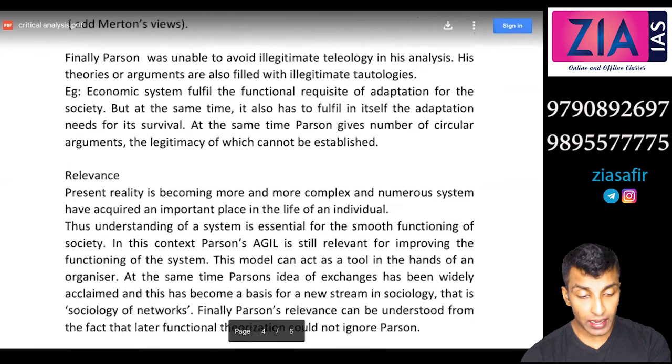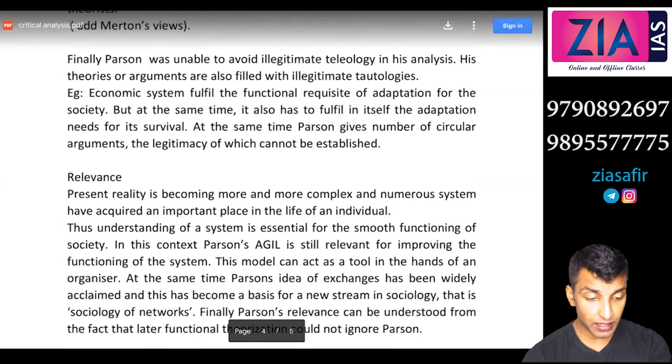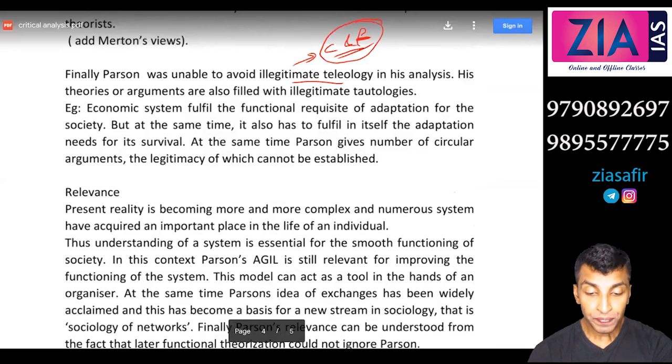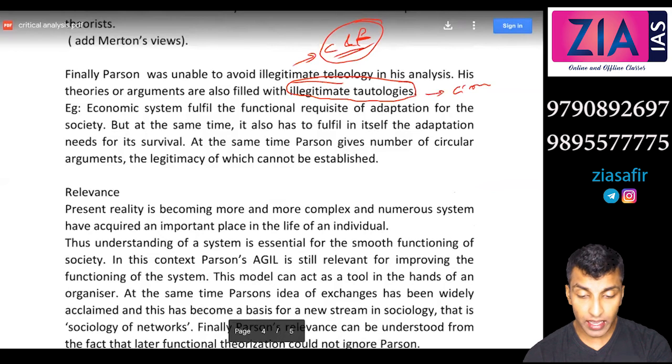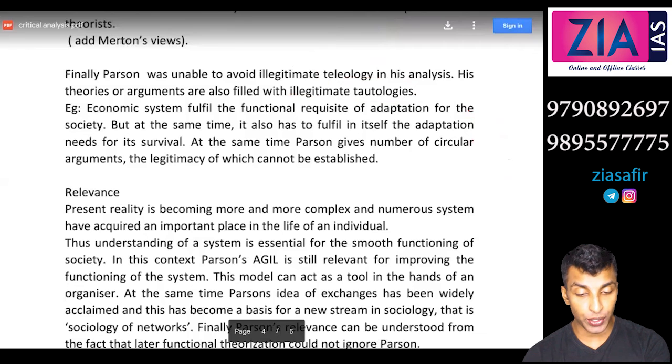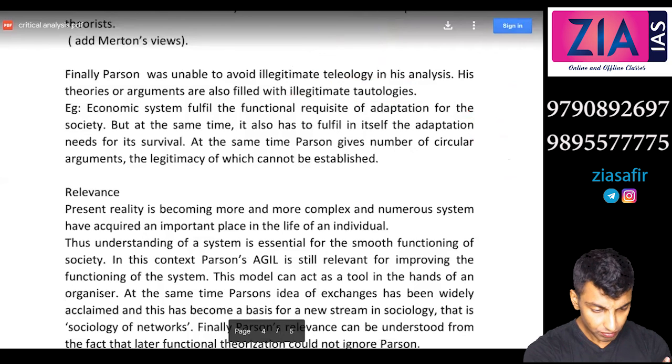Okay. Finally, Parsons was unable to avoid illegitimate teleology. Why? Because he does not separate cause and function. This we have discussed in Durkheim. His theories or arguments are also filled with illegitimate tautologies. Illegitimate tautology means circular arguments. He says the system has 4 requirements: adaptation, goal attainment, integration, latency. If adaptation needs are met, which in turn have further adaptation needs, again which in turn have further adaptation needs. This circular argument is what you call illegitimate tautology, which will never end. So yeah, it is written here.